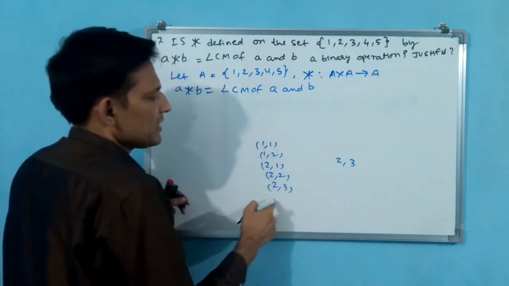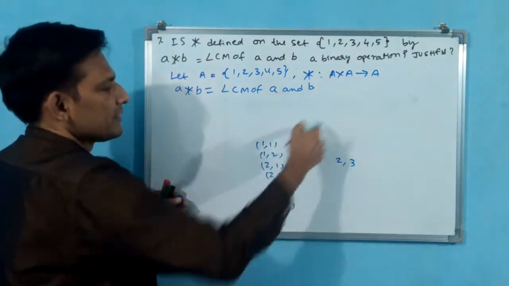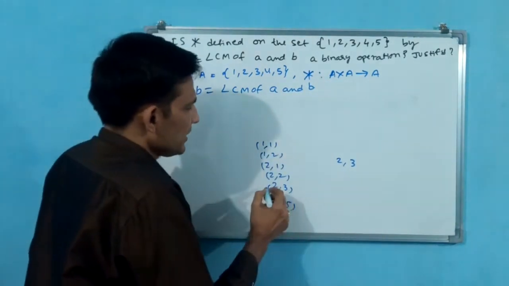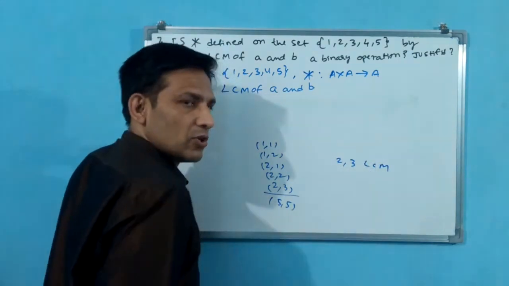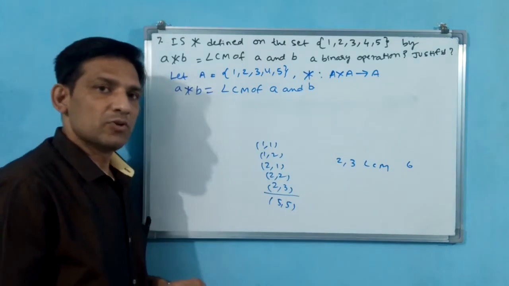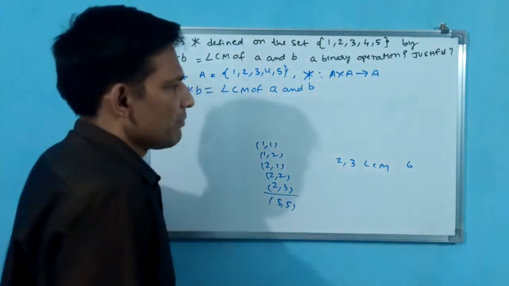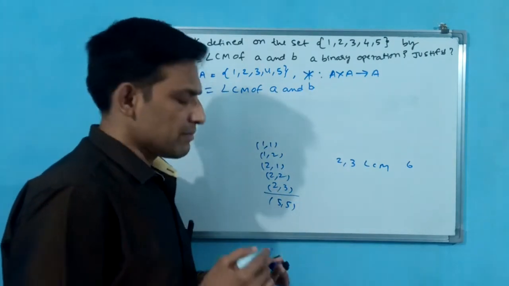But what about 2, 3? See, several things are there, up to 5, 5 are there here. But what about 2, 3 here? 2, 3 LCM is how much? 2, 3 LCM is 6. Is it correct or not? Okay, 2, 3 LCM is 6. But whether 6 is available here? Not available. Then this is not a binary operation.